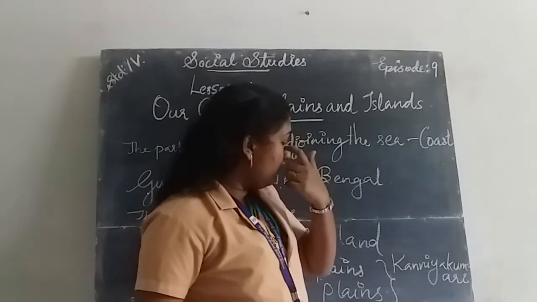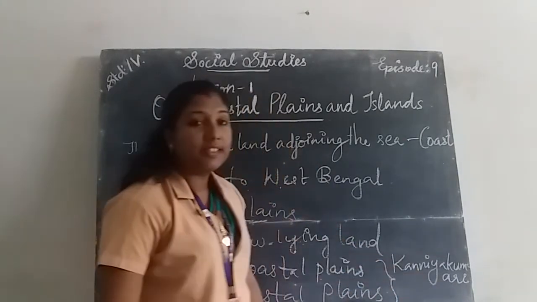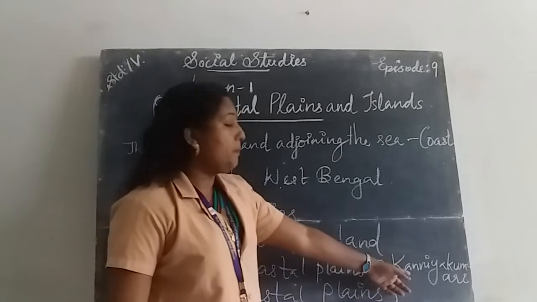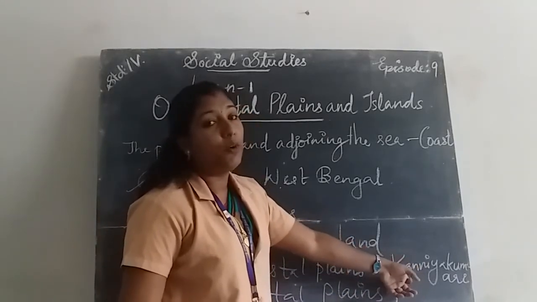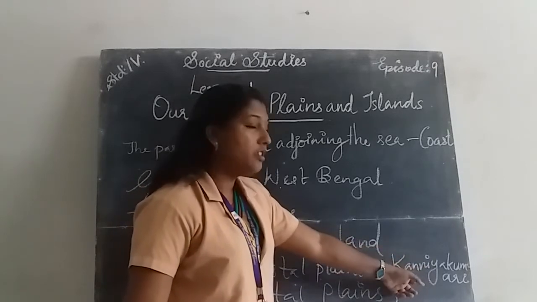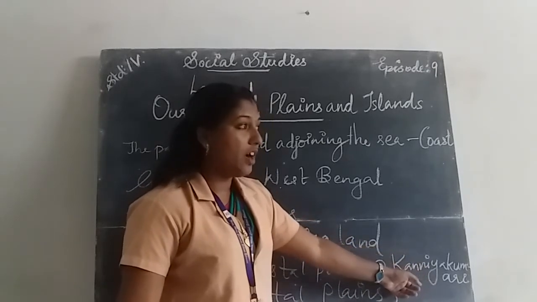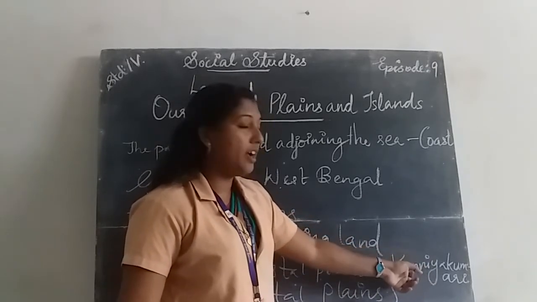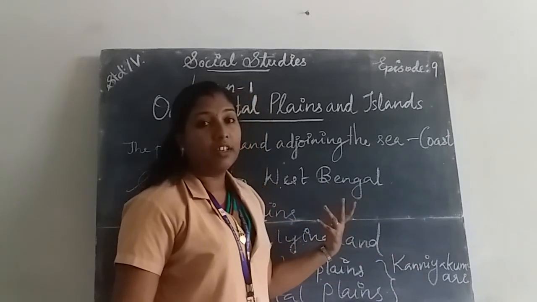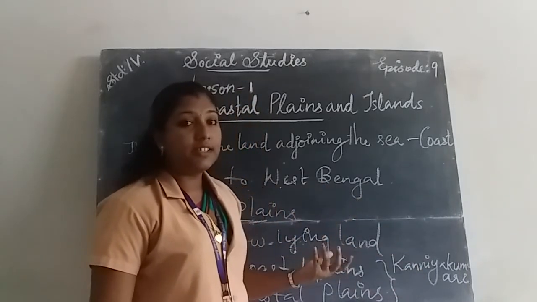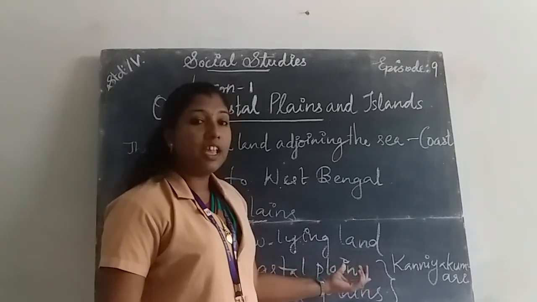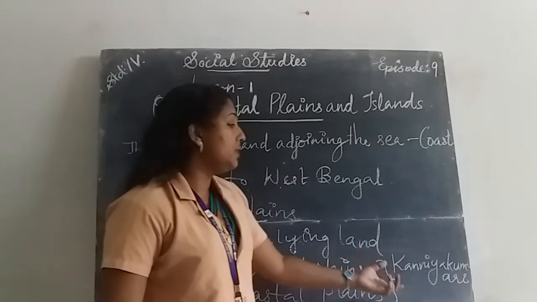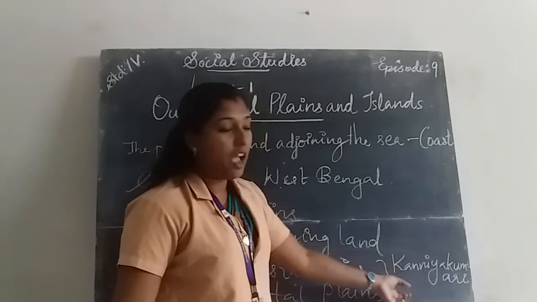These three water bodies meet at Kanyakumari. Which are the water bodies that meet at Kanyakumari? Arabian Sea, Bay of Bengal and Indian Ocean meet at Kanyakumari.